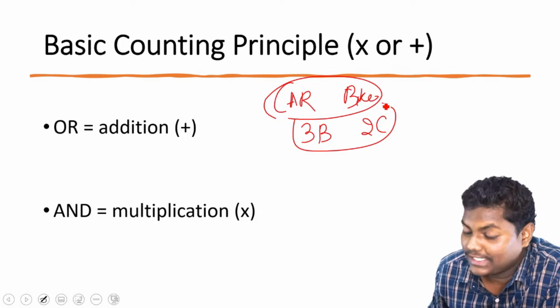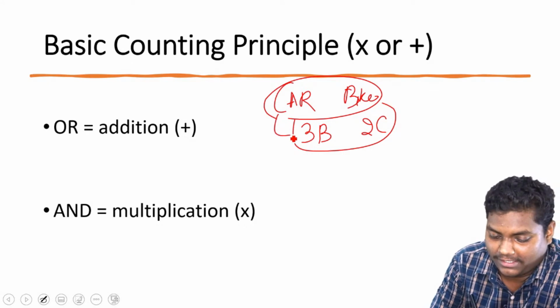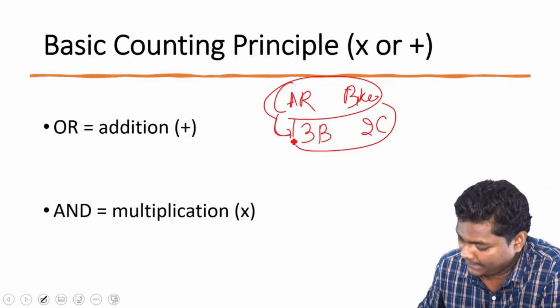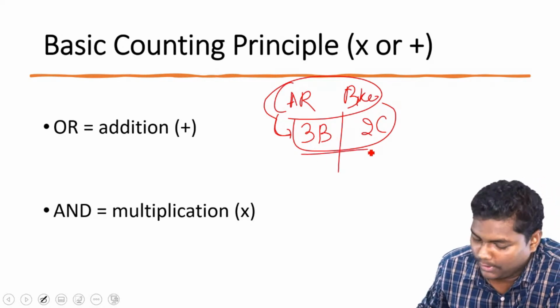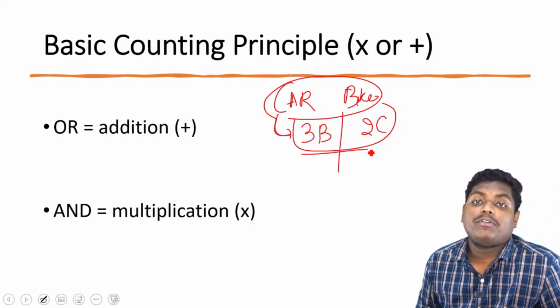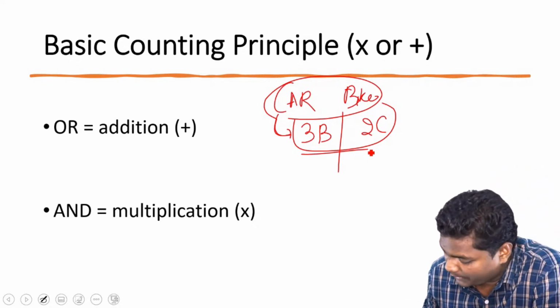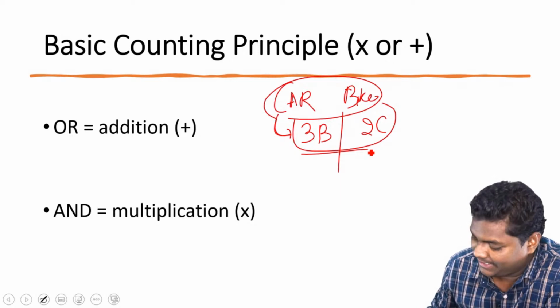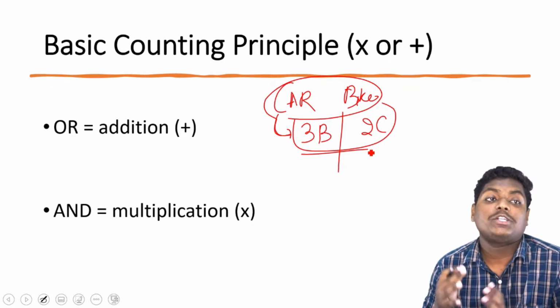We can use that as an example. Prachi is saying Tesla. Great. So let's say we are having three bikes and two cars.